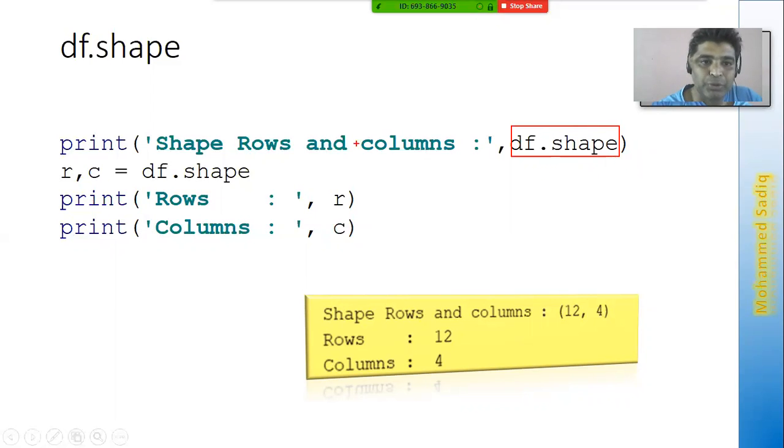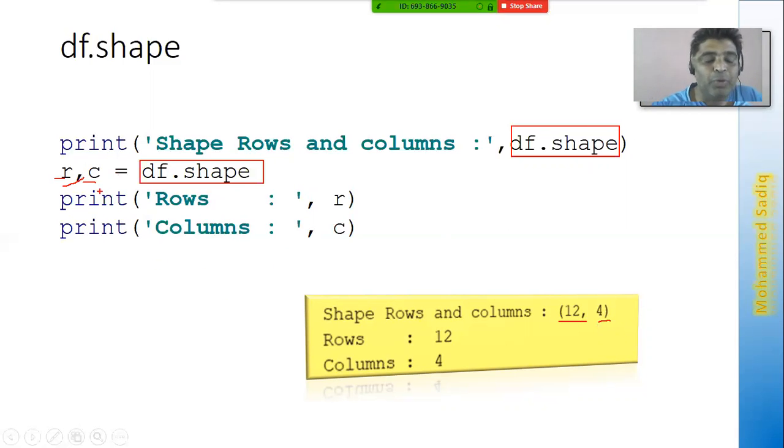So this is going to print the rows and columns, or I can even say R, C, these are two different variables. I say DataFrame.shape. So that means this particular DataFrame.shape returns me two values, rows and columns. The rows will go into this, the columns will go into this. So if you print this, you can see it says the shape of rows and columns is 12 by 4. That means it has 12 rows and 4 columns.